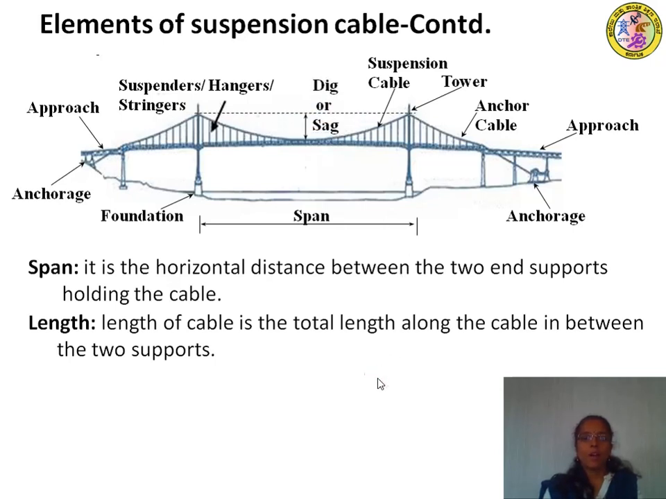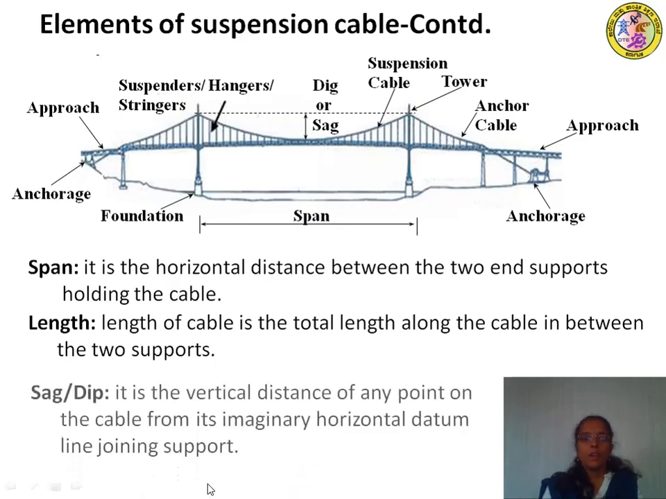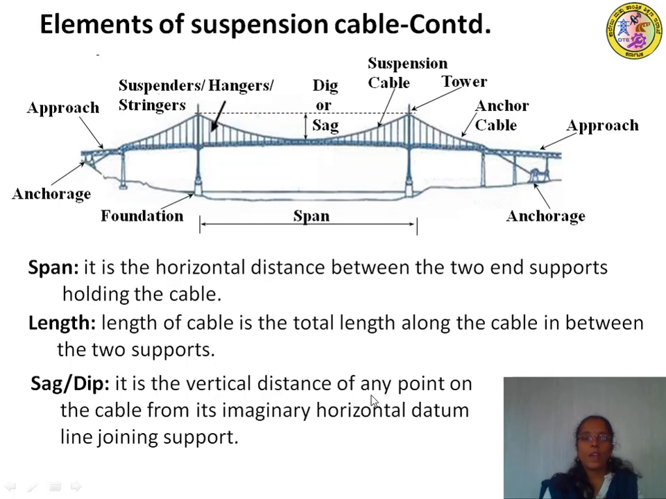Next is dip or sag. If you join the top of the supports with an imaginary line, the dip is the vertical distance of any point on the cable from the imaginary horizontal datum line joining the tops of the supports. You can measure it here or here or here. They are all called the dip or sag of the cable.